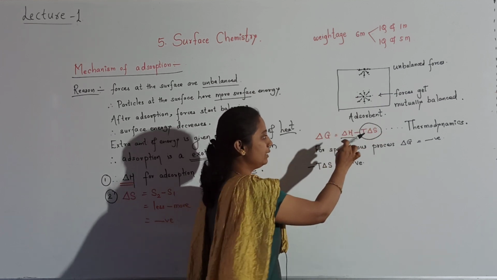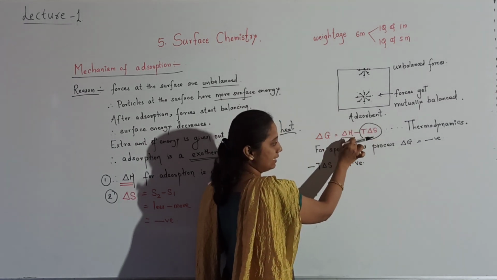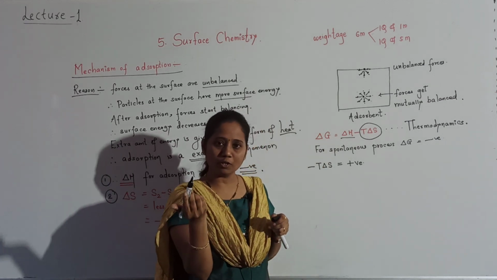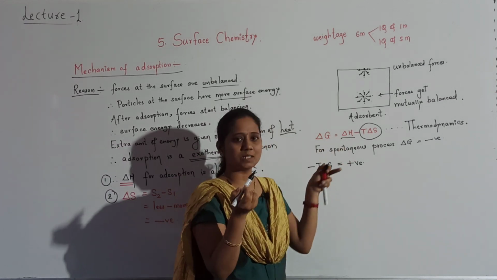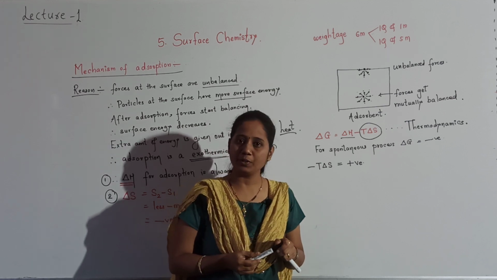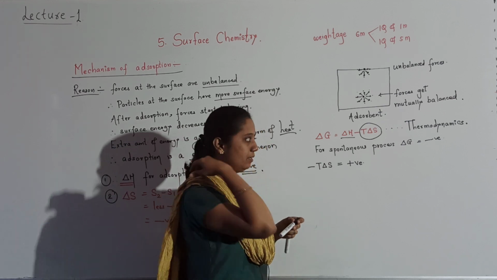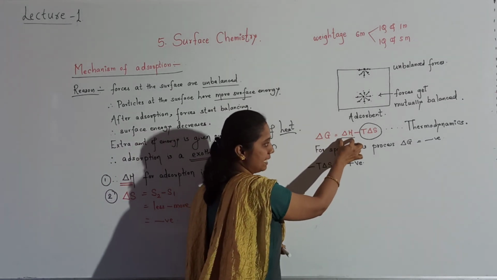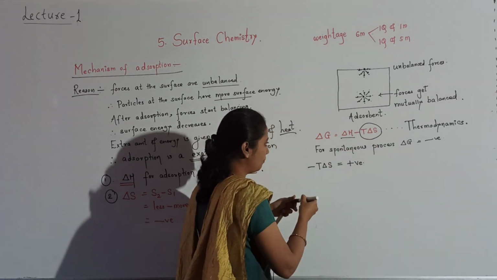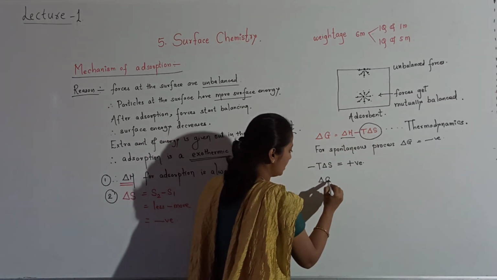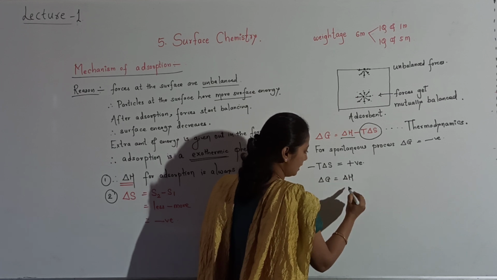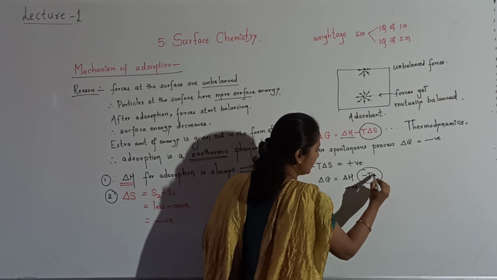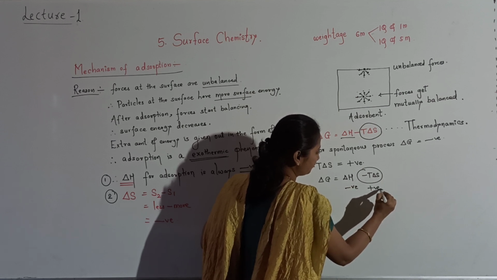Now this is a positive term, delta H is negative. We want the delta G answer negative. Why do we want delta G negative? Because for a spontaneous process, delta G will always be negative. For that sake, this is negative plus a positive number. Delta G is equal to delta H, which is negative, and one big positive term, minus T delta S. This term is positive.